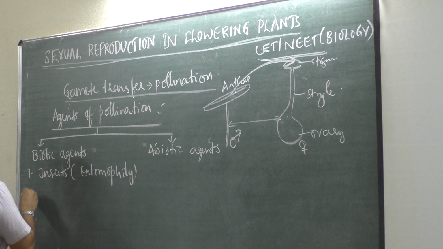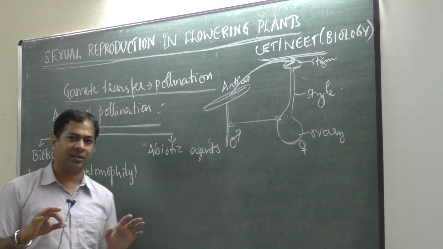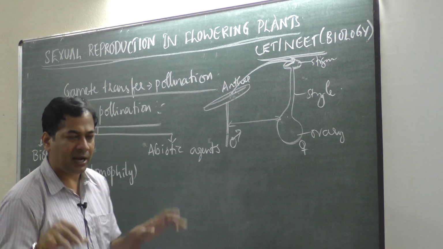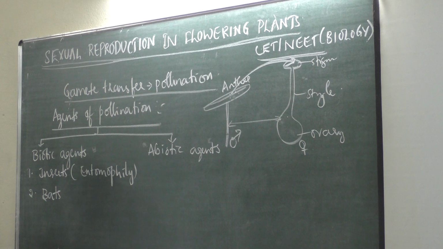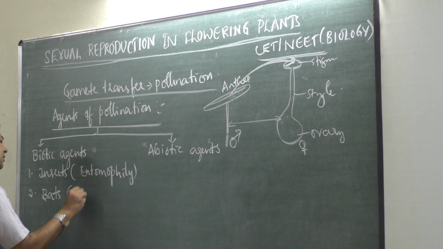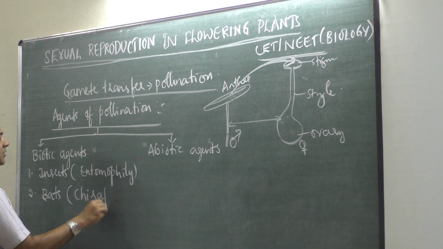If it is through bats, not cricket bats, we are talking about flying mammals, then it is called chiropterophily.